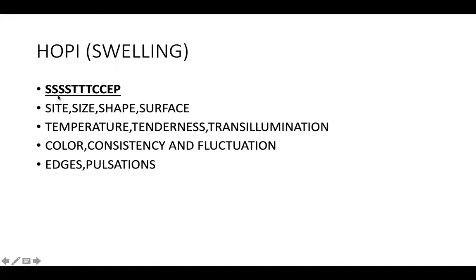For swelling, 4S, 3T, 2C, and E and P. 4S are the site, size, shape, and surface. Then is temperature, tenderness, and transillumination. Color, consistency, and fluctuation. Then the edges and pulsations.